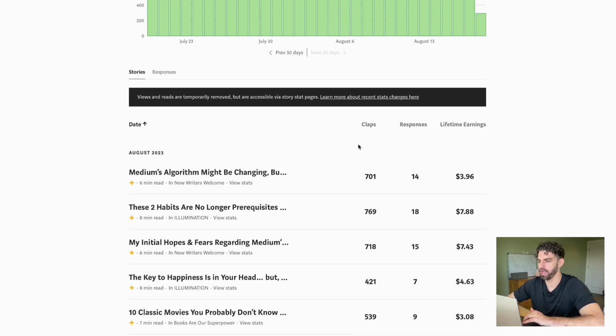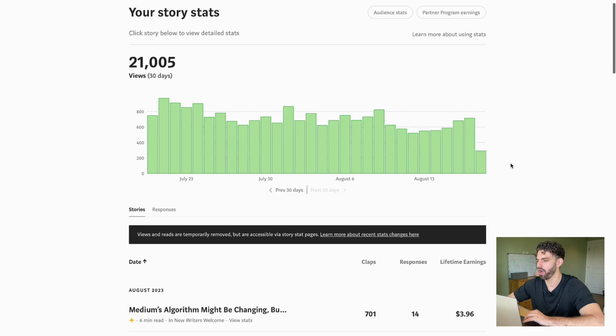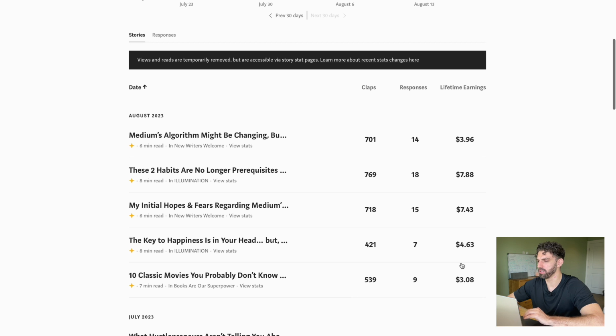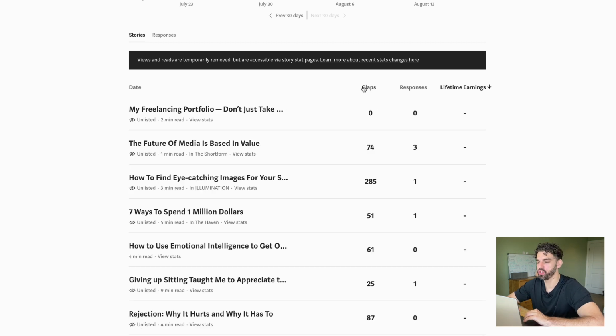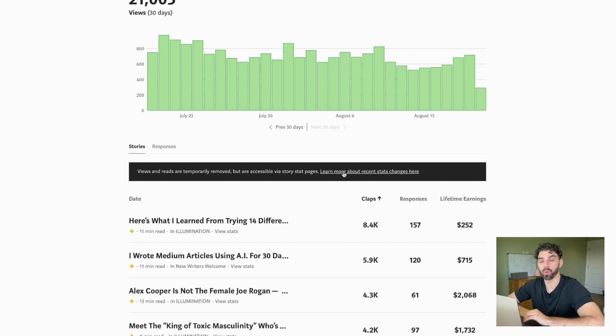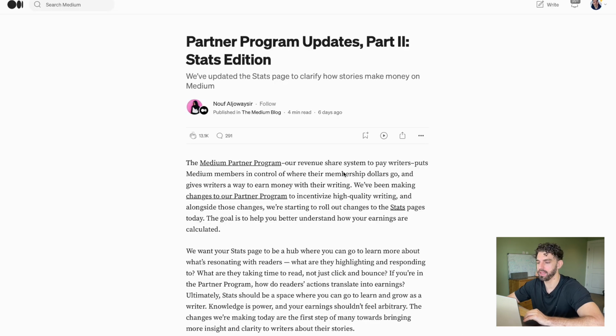But now that I've gotten a little more used to it, I do like how you can see your earnings right here on the main screen. You can toggle to show your top earning stories, which is nice. In the past, you had to click on each story individually. Medium is saying that these changes are temporary as they are working to rework the stats page.